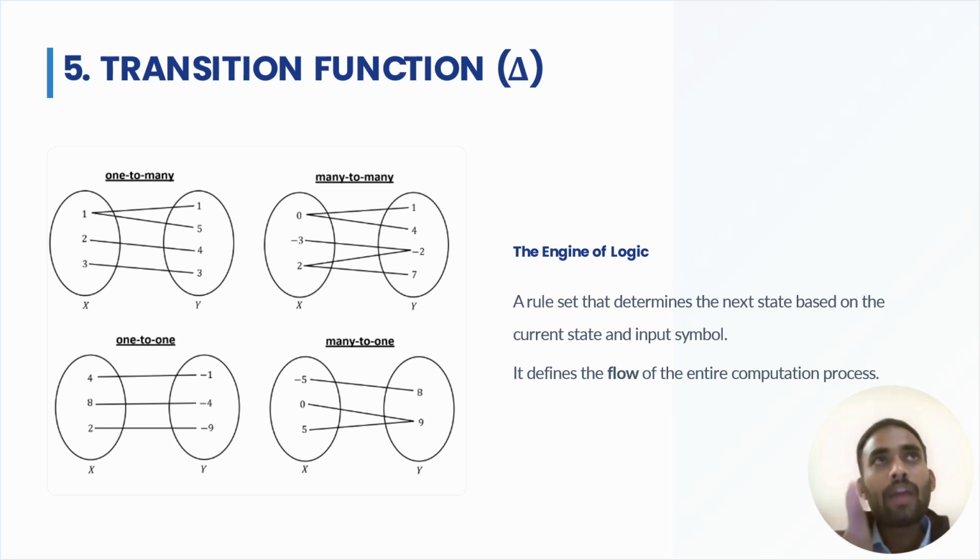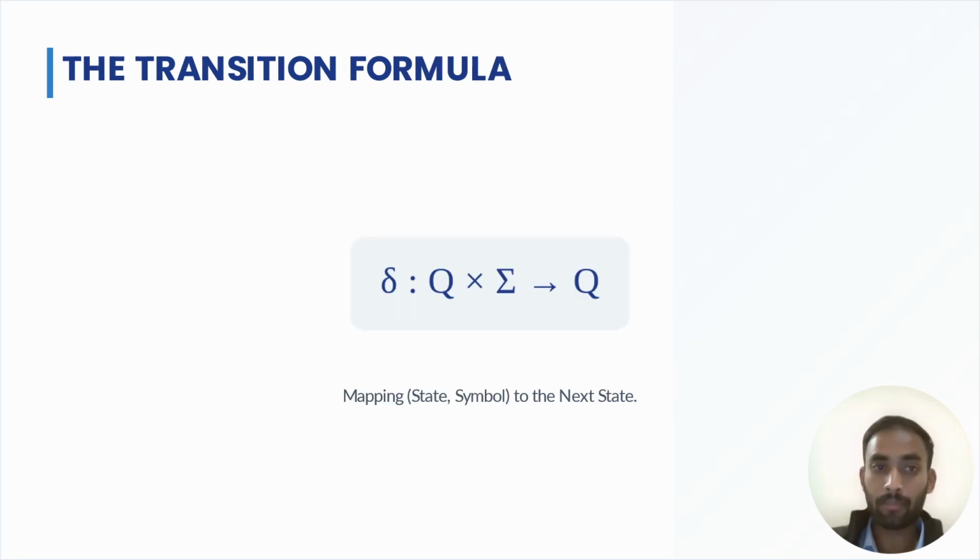So by following this, it defines the flow of the entire computation process. That means it defines the complete flow of the computation process in advance, before we do it.